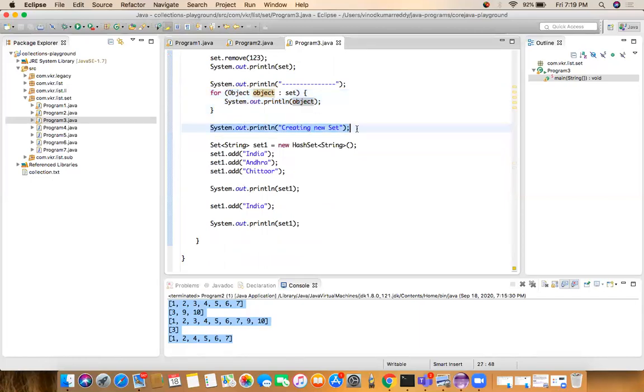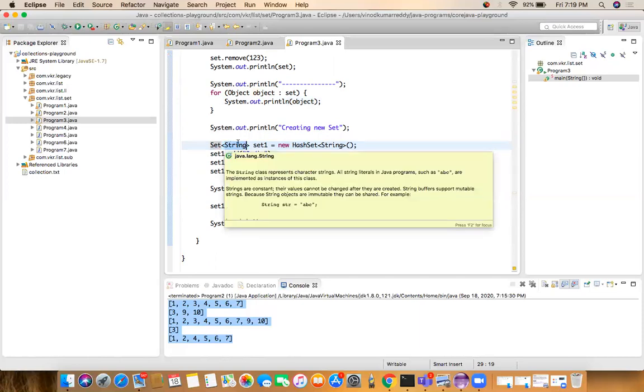Now here I created one more new set, System.out.println of creating new set. First I created a set object, set1, which will take only the string elements. This is a generic type. If you want to use only a specific type of elements in any set object, we can specify it here. This set object will allow only string type.